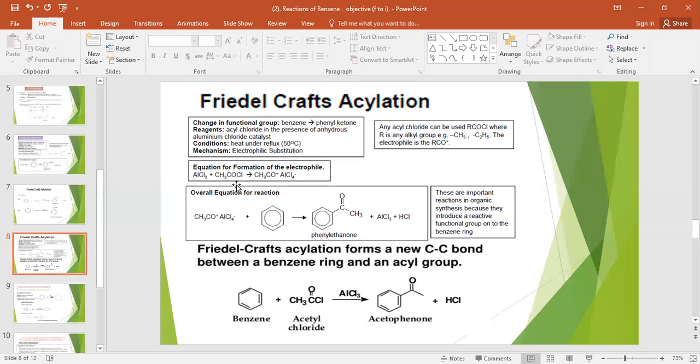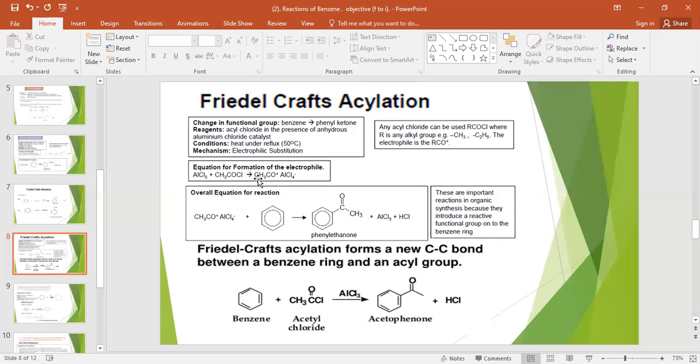Look at here how electrophile formation takes place when this AlCl3 reacts with CH3COCl, acyl chloride. CH3CO is the acyl group, and if there is chlorine, it is acyl chloride.